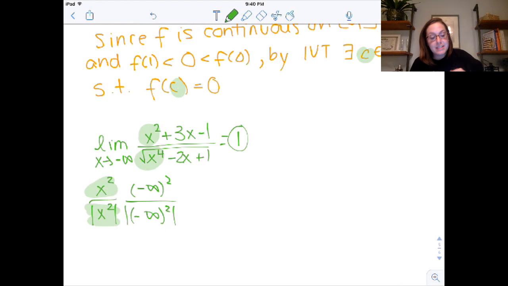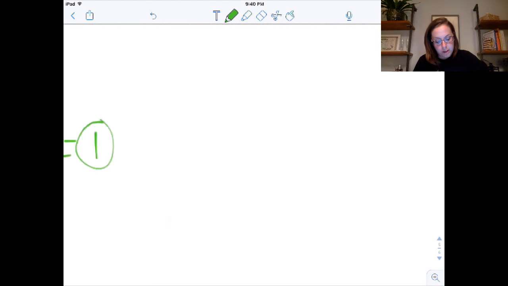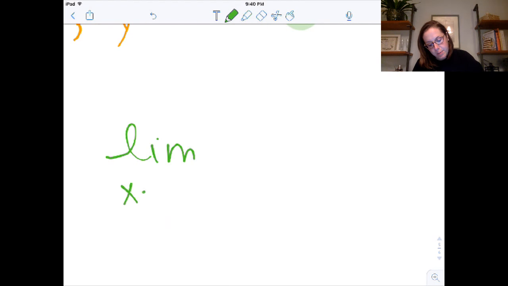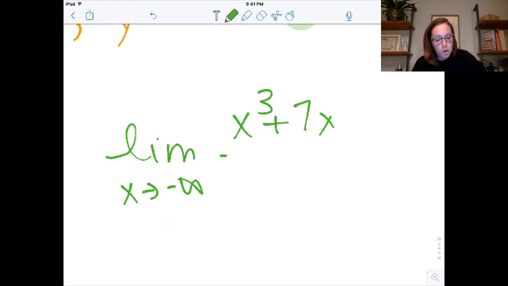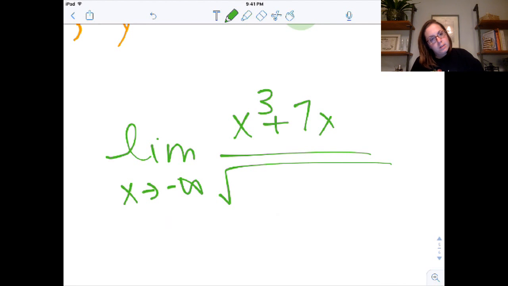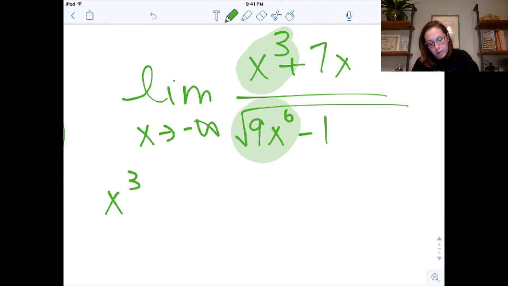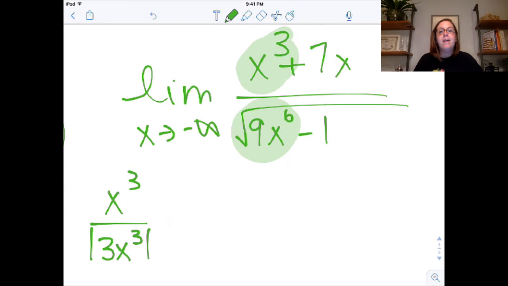Now let's say I had kind of the same scenario, but we're going to tweak one little thing. So the limit as x approaches negative infinity of x cubed plus 7x over the square root of 9x to the 6th minus 1. Say we have that, right? So again, look at your dominant terms. Your end behavior model here is x cubed over the square root of 9, which is 3, and the square root of x to the 6 is x cubed. But the thing to remember here is that radical is never going to be negative, right? So I would throw some absolute value bars around that just to save yourself the headache, just so you remember that if you're getting stuck.